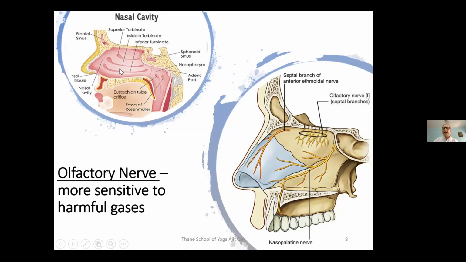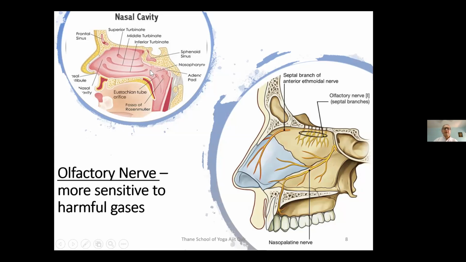Why are these folds there? So that the surface area of the nose increases many times because of these folds. This is one reason why folds are there. And because of the folds, we get a resonance of the voice also. The resonance of the voice depends upon so many aspects. One aspect is the nasal cavity. As you can see here, the frontal sinus and sphenoidal sinus are seen. Maxillary is not seen here because the maxillary sinus is located just inside the cheek.